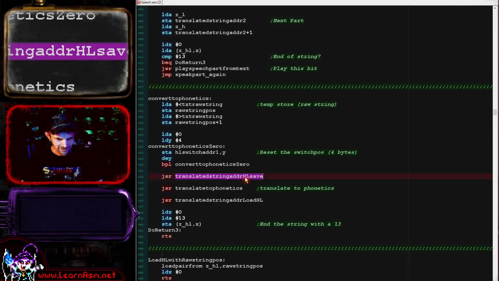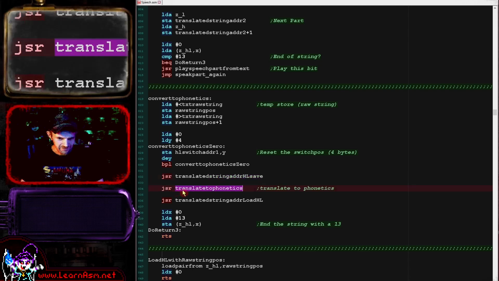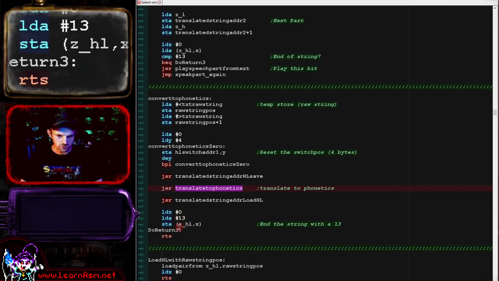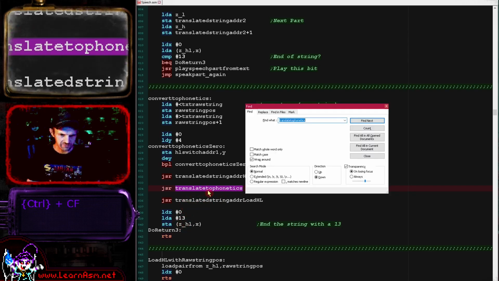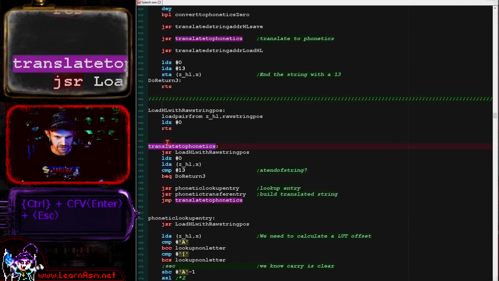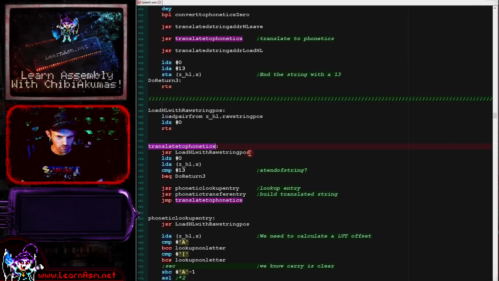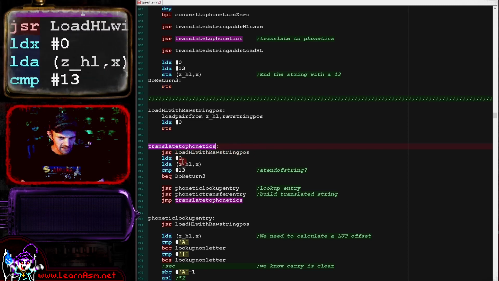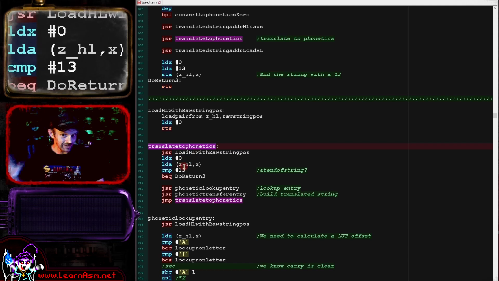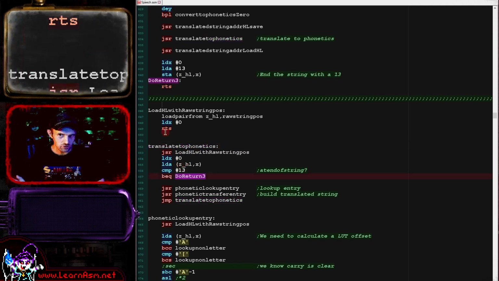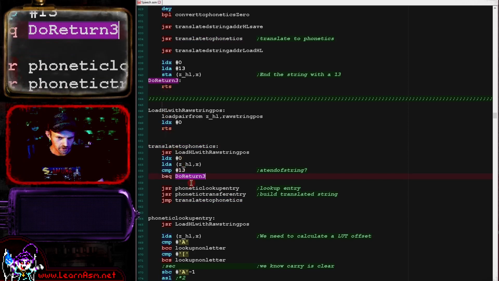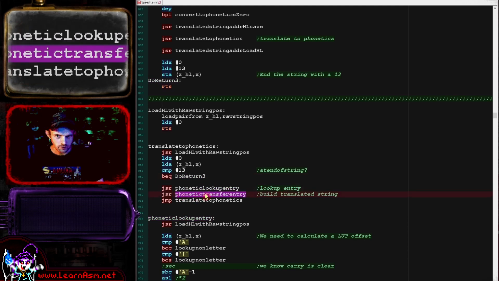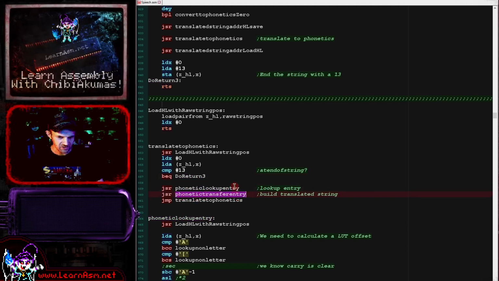That's storing the address of the translated string again, and then this translate to phonetics will do the conversion, and then we are finishing the translated string with a character 13 once again. So let's see this translate phonetics routine. Here it is. So what does this do? It's going to read in the current position of the string that we're converting, and check if the next character is a character 13, the end of the string, and if it is, we're going to return. We're just jumping to a return command up here. Otherwise, we're going to find a matching entry, transfer that entry to the converted string, and keep doing that until we are finished.